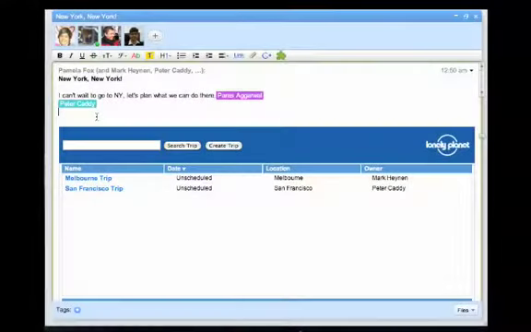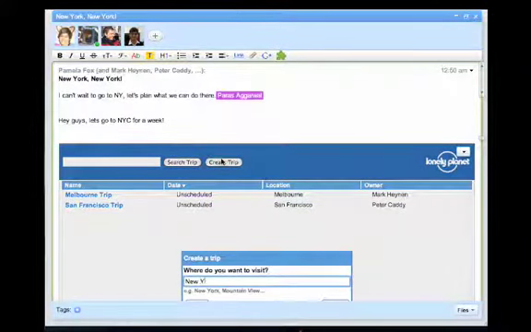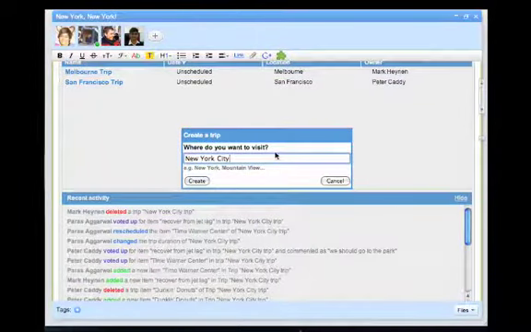I'm going to introduce you to Trippy, a new real-time collaborative planning tool built on Google Wave using Lonely Planet content. Now, I'm actually in a wave here with my friends Pamela and Paras and Peter. Looks like we want to go to New York City for a week. So I'm going to use the gadget, Trippy, to pull up New York City and create a trip to New York City.